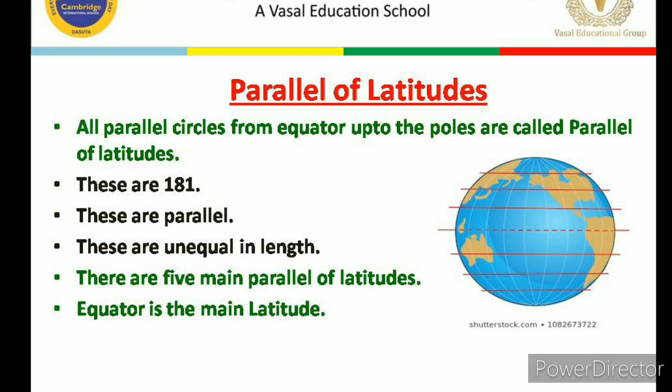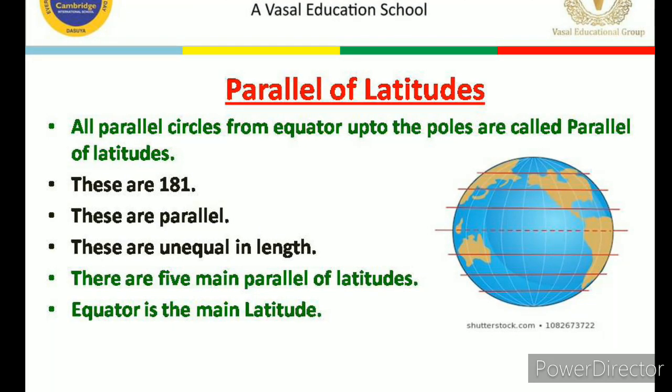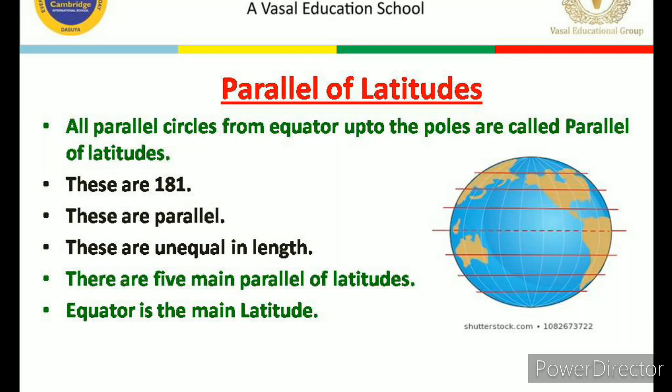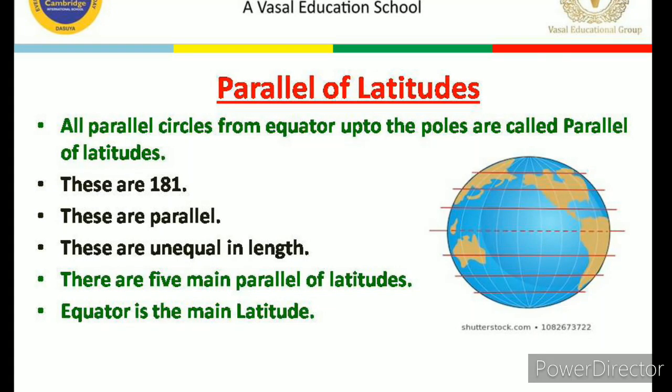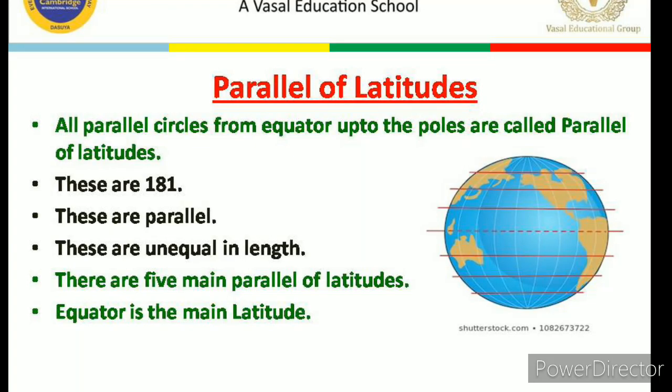These are unequal in length. It means some imaginary lines can be small and some can be big. There are 5 main parallels of latitude, and the equator is the main latitude, as I have discussed also.